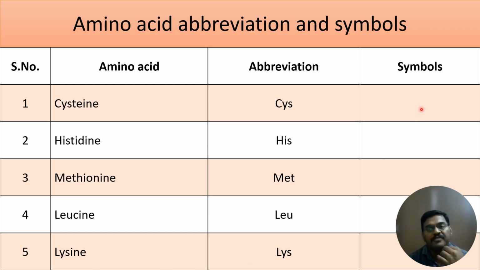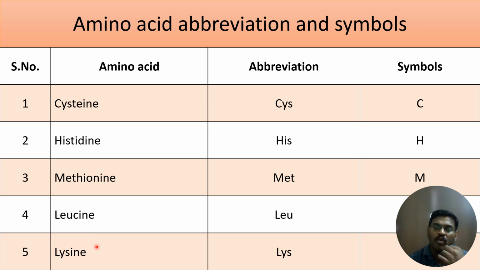But if you see the symbols, for most amino acids the first letter is given as the symbol. For example, leucine and lysine both have the first letter L, so we cannot give the same letter as the symbol for both amino acids.